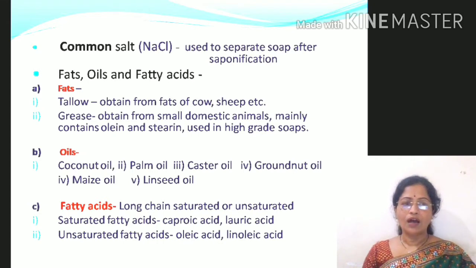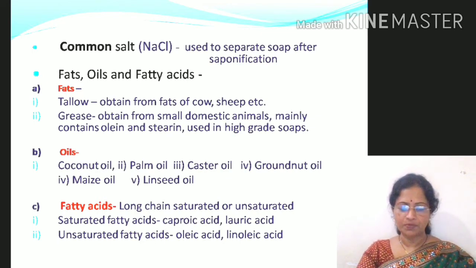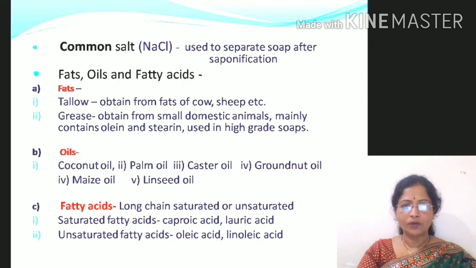The fats are the most important constituents of the preparation of soaps. Generally, tallow is the principal fatty material used in preparation of soap. It is mainly obtained from fats of cow, sheep, etc. But the soap obtained from tallow alone is somewhat hard and insoluble in water, and that's why we have to add some amount of coconut oil or palm oil into it to get a soft and water soluble soap. The next fatty material which is used is grease.